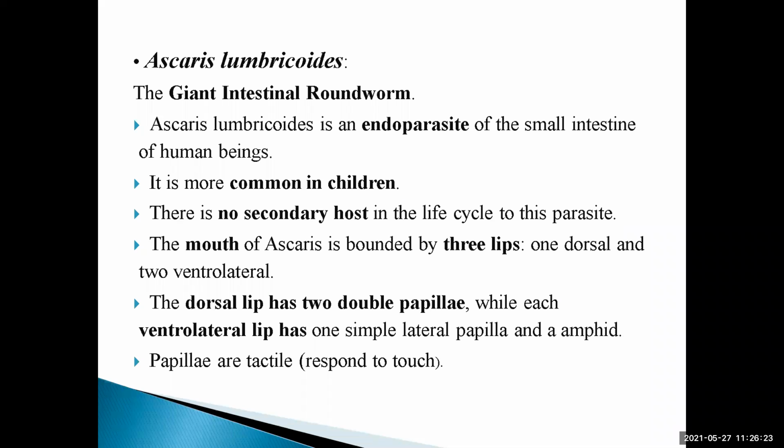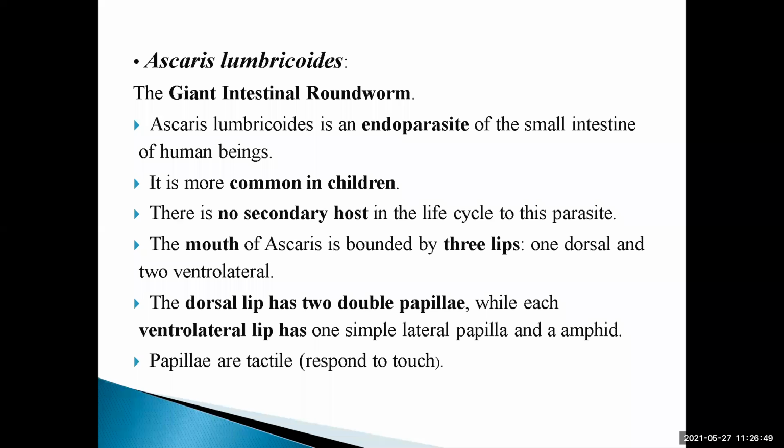Head lice, what we call "ऊ" on the head, are found on the outside of the head. That is an ectoparasite. Now, when we are talking about Ascaris lumbricoides, this is an endoparasite, and it lives in the small intestine of human beings. Now it is more common in children. लहान मुलांमध्ये हे साधारण जास्त आढळतं.